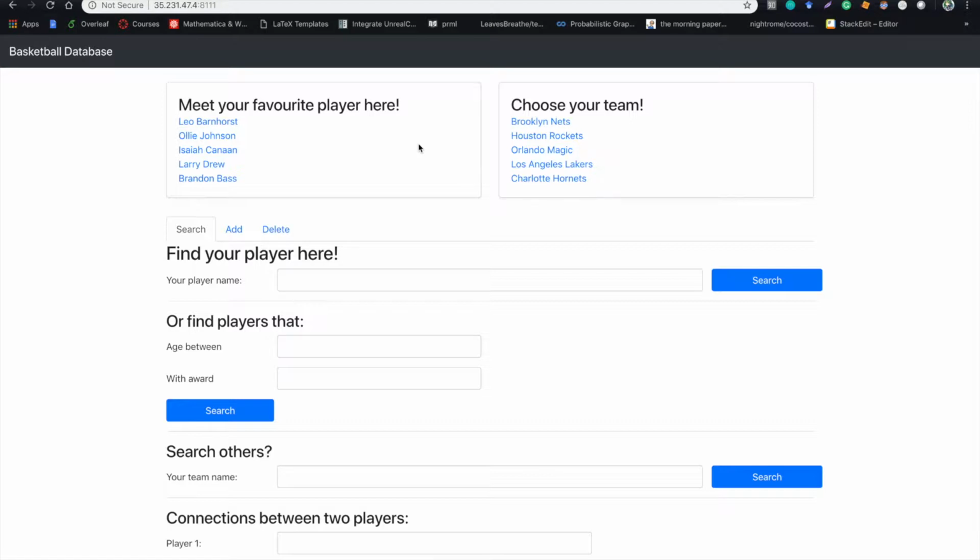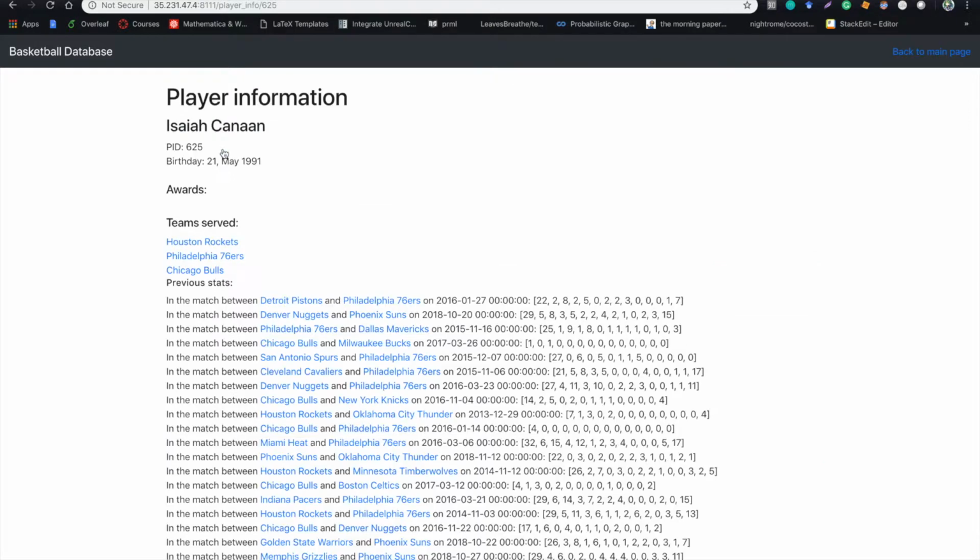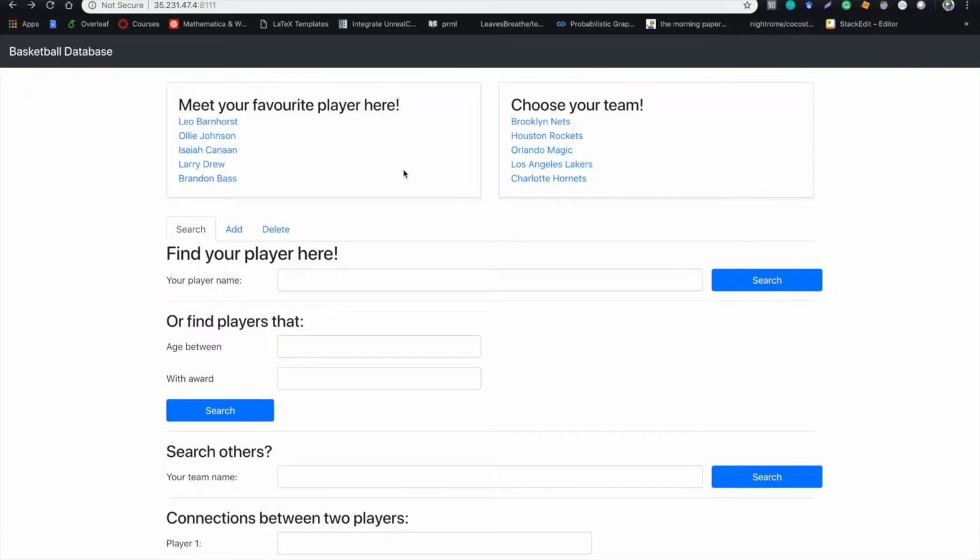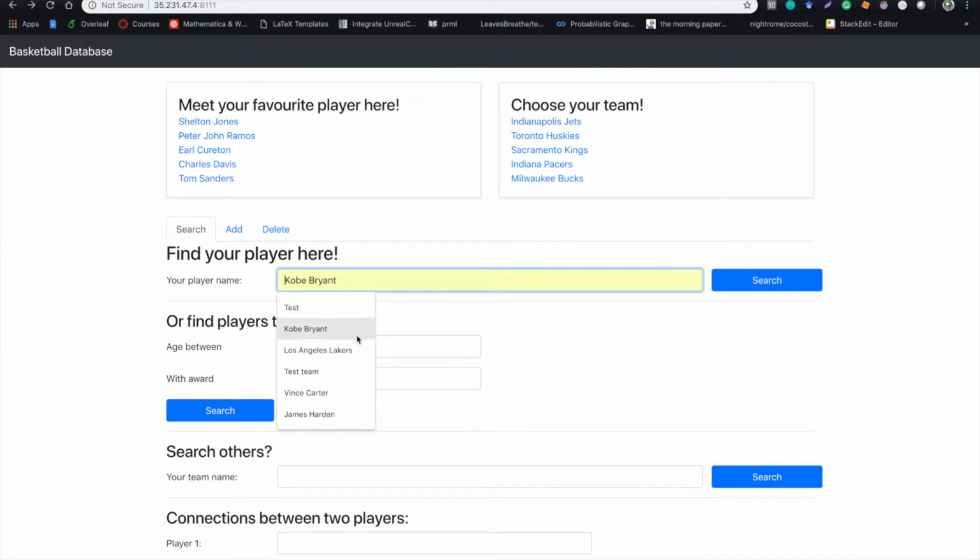Each time you refresh this page, we will randomly show you 5 players and teams on the top. By clicking on them, you can view the profile page. And if you do not like these players and teams, you can search for whatever you like below. For example, I am now searching for Kobe Bryant. It is a bit slow to see his profile because he has participated in many matches.